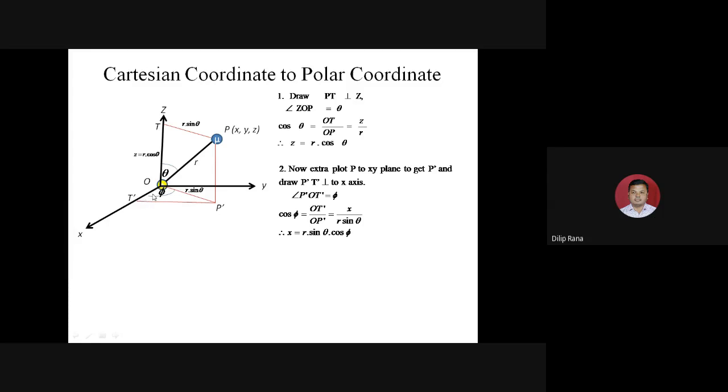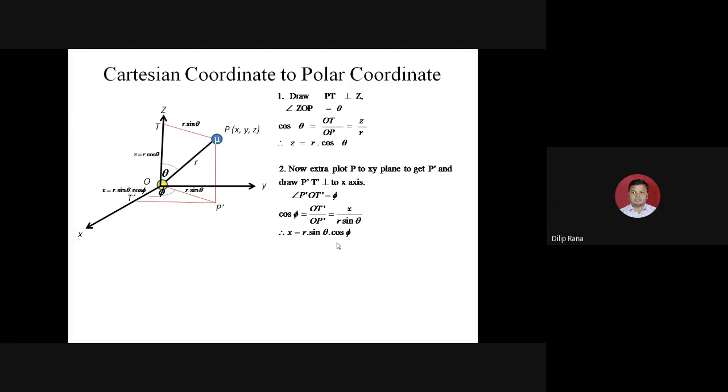OT dash divided by OP dash is x divided by r sin theta. Why is this r sin theta? Because if we see here, the TP and the OP are the opposite sides of a rectangle and they will have the same dimension. So if we rearrange it, x will be r sin theta cos phi.